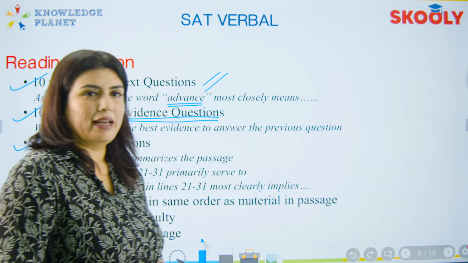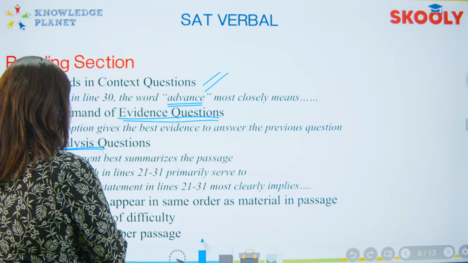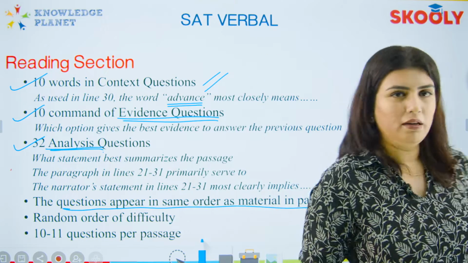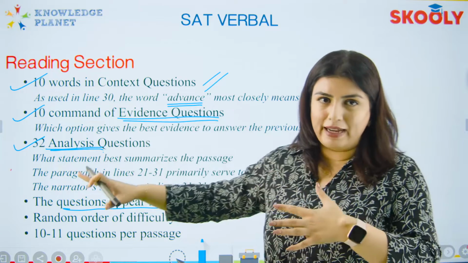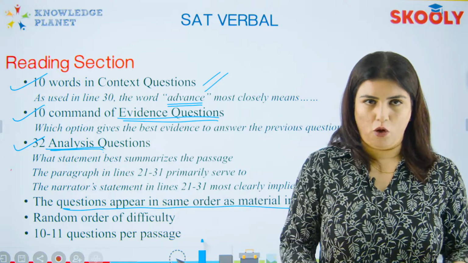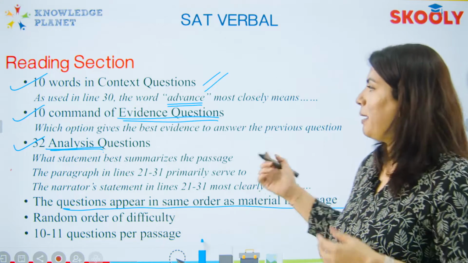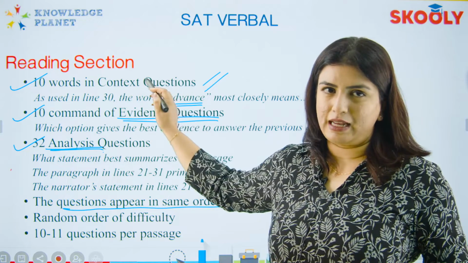The good thing about SAT, in fact a very good thing about this examination, is that the questions appear in the same order as the material in the passage. Leave aside the questions based on the summary of the entire passage. What I mean is the command of evidence questions and the word in context type of questions.